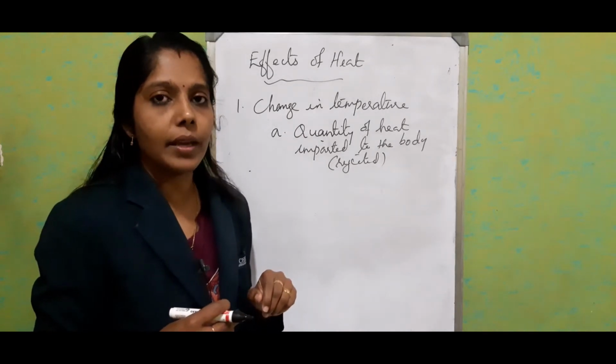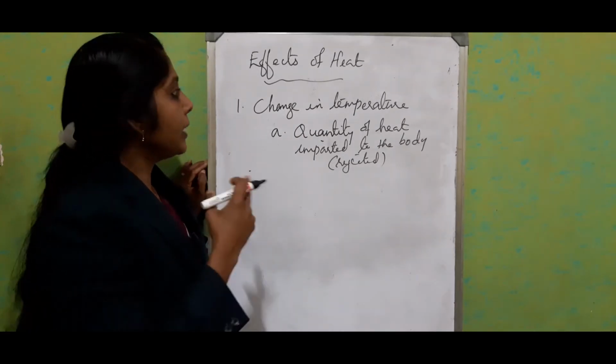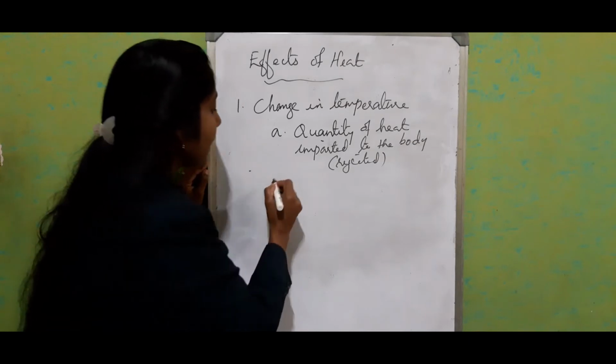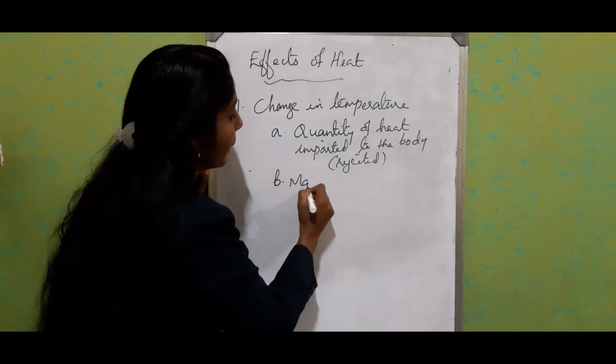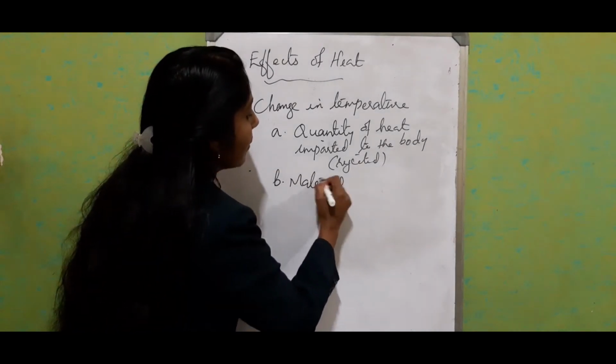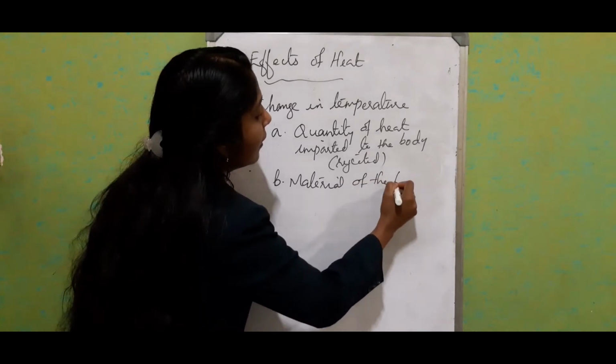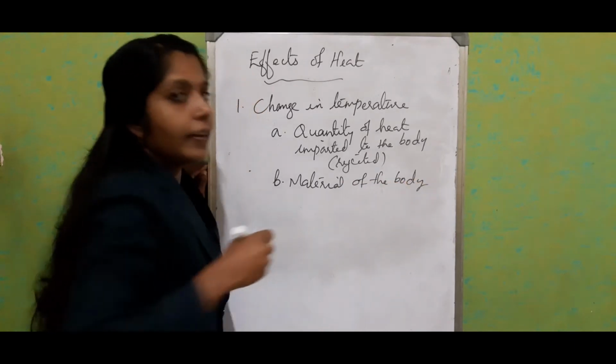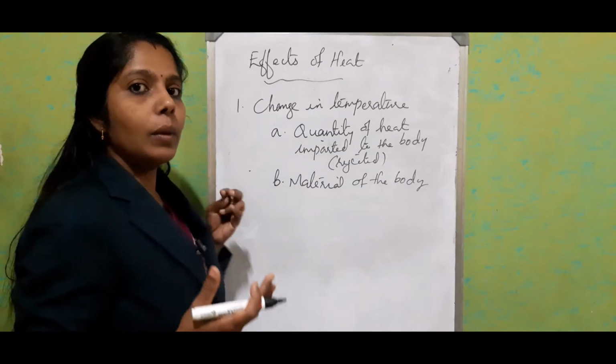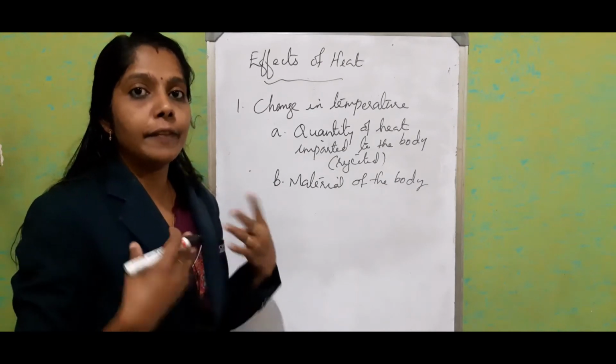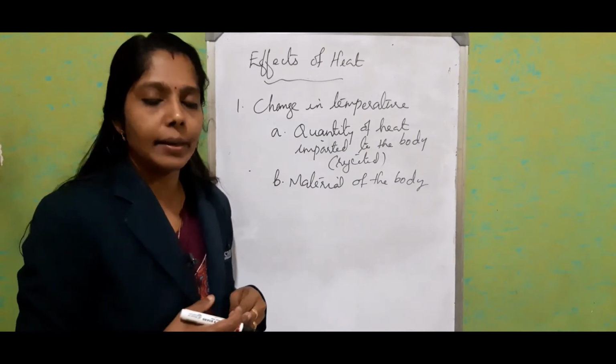The second factor which the change in temperature depends upon is the material of the body. We know that some materials absorb heat energy very fast and increase their temperature.